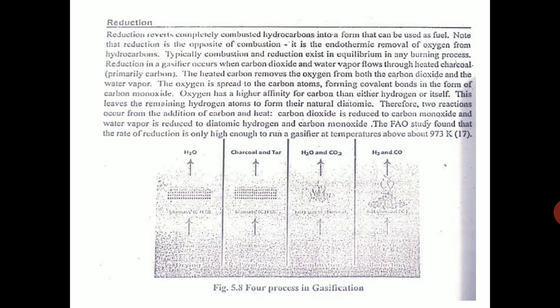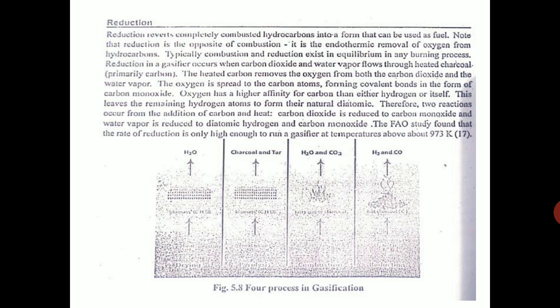Reduction in a gasifier occurs when carbon dioxide and water vapor flow through heated charcoal, that is primarily carbon only. Okay, the water vapor and CO2 pass through the heated charcoal. The heated carbon removes the oxygen both from carbon dioxide and the water vapor. So CO2 has oxygen, as well as water, H2O, water vapor has oxygen. So this heated carbon, this is heated charcoal. When we burn the wood, it becomes charcoal. This heated carbon will remove oxygen from both CO2 and water vapor.